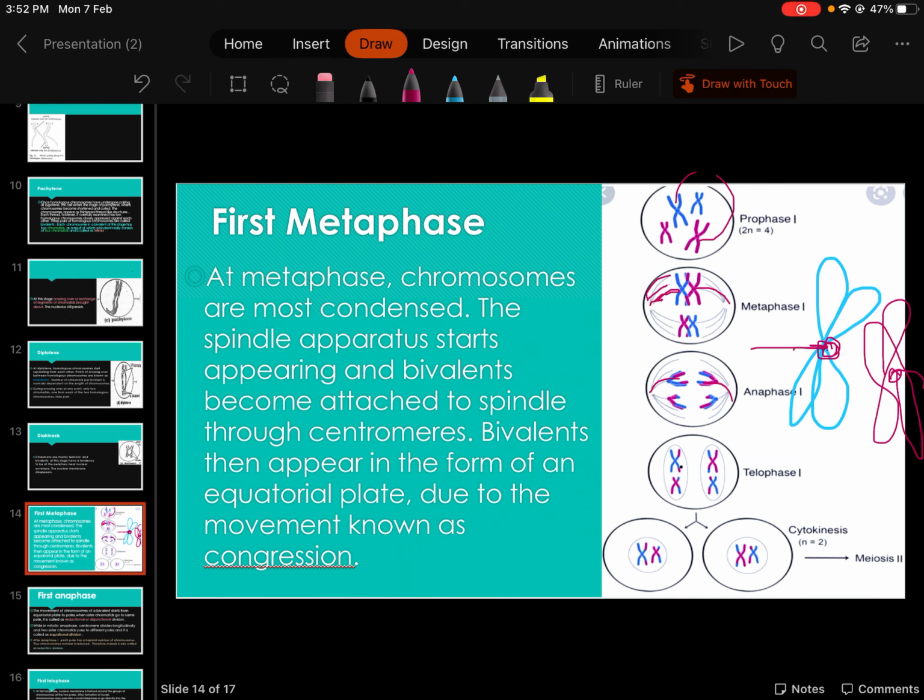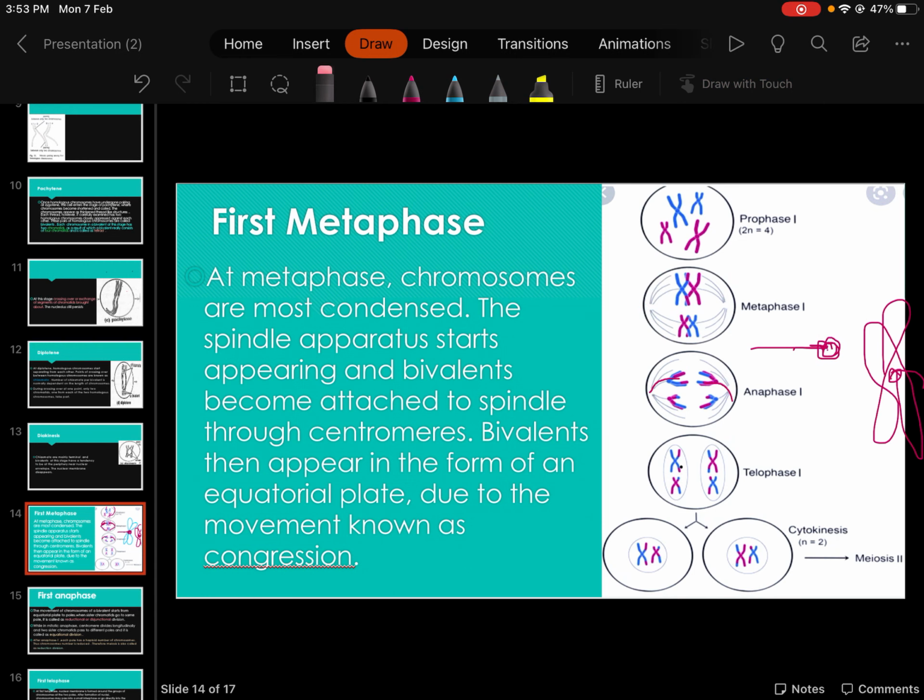Non-disjunctional means, as you can see here in metaphase, only blue is going to one pole and only pink is going to the other pole. From the second pair also, only blue is going to one pole and only pink to the other. This is not equal division. This is non-disjunctional division. I hope you have understood.